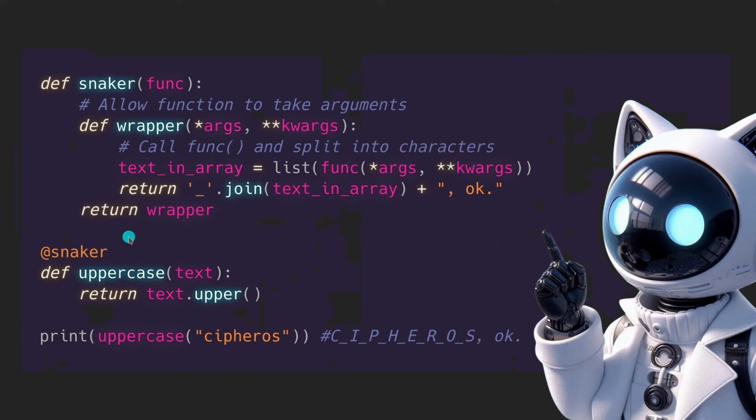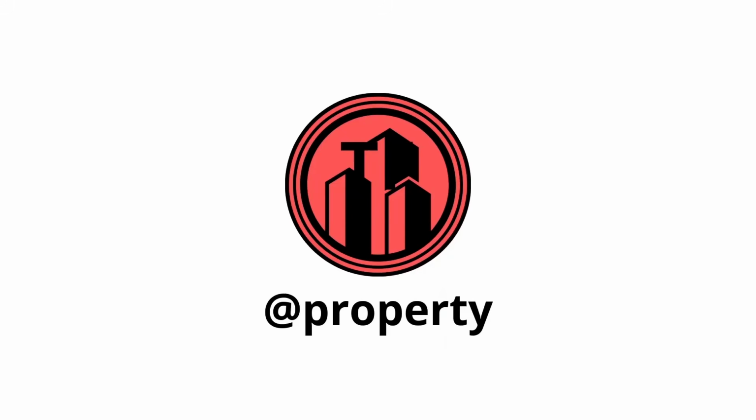If there is another decorator over it, okay, we can nest more decorators. The order will be ascending, so we have this function, then the snaker, and then the next one, the next one, the next one, and so on. Now let's get into all decorators in Python.